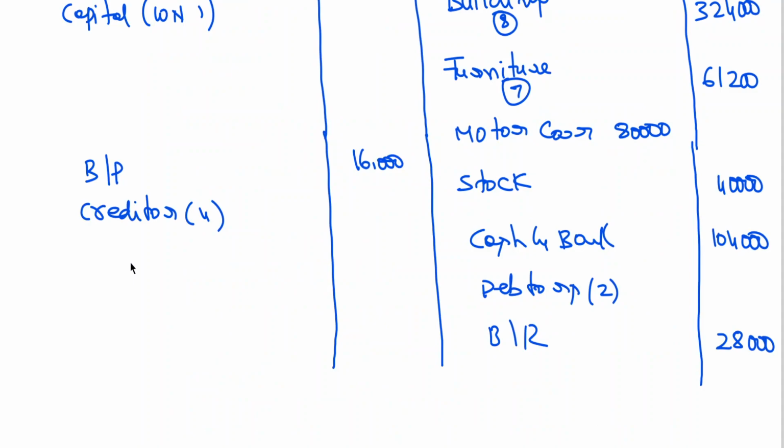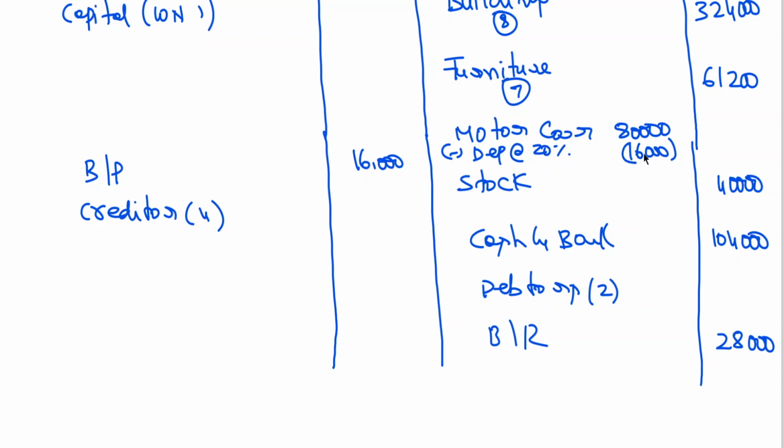Friends, motor car less depreciation at the rate of 20%. So these things, working notes I have mentioned. No, it's motor car depreciation. You don't need any working. The reason is that you don't have any adjustment of this. So 10,000, 3,000, 10,000.